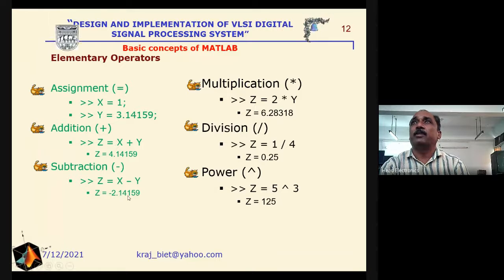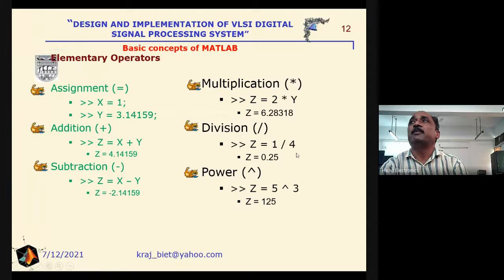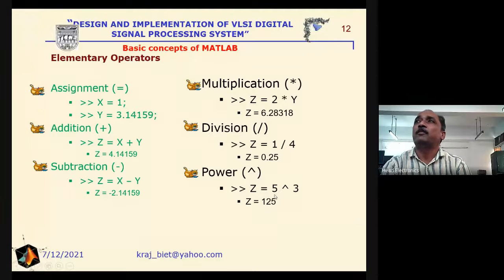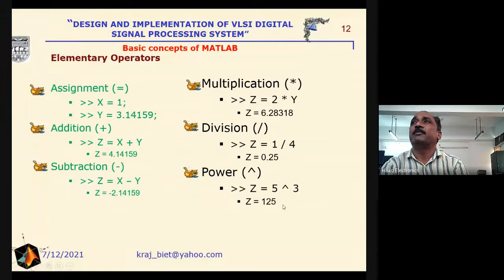Similarly, it is true for the subtraction also. Multiplication, 2 multiplied by y, this will become 2 times whatever is the value of y. And z is equal to 1 by 4. And then if we press the enter key here, we will get the result. Similarly, if we are interested in getting 5 to the power 3, then we can write 5 cap 3 here, and we will get the result.